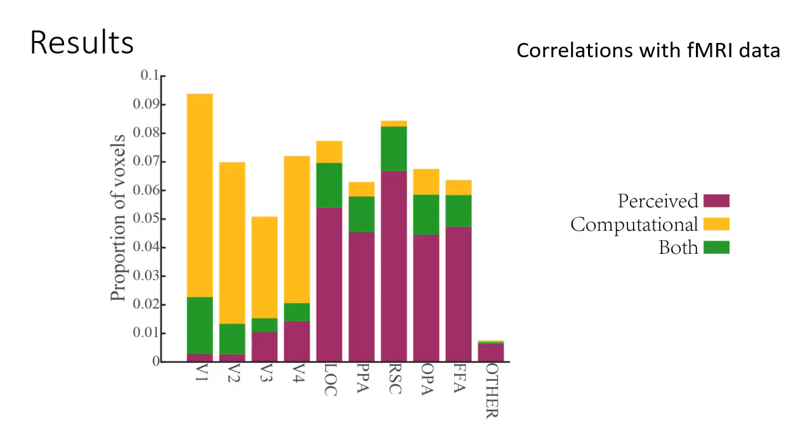To compare human ratings with computational measures, we also plotted proportions of voxels in each ROI where brain activities are significantly correlated with human ratings, fitted values of computational measures, or both. We see that the effect of computational measures is dominant in V1 to V4, while the effect of perceived image complexity is dominant in LOC, PPA, RSC, OPA, and FFA. The proportion of overlap does not change much.